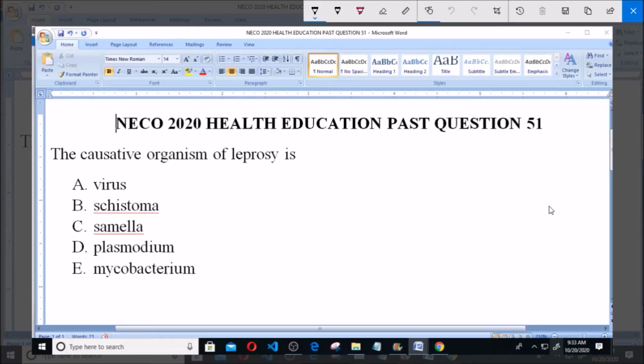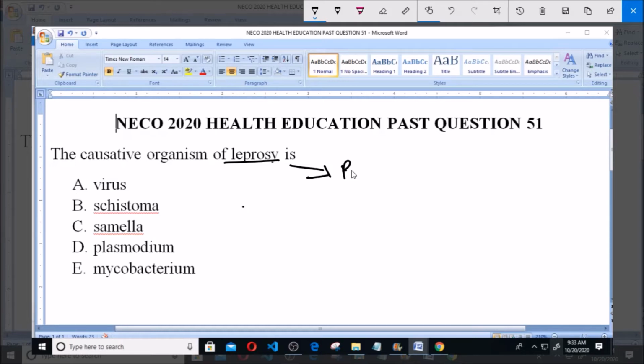Last question, 51. The causative organism of leprosy is A. Virus, B. Schistoma, C. Salmonella, D. Plasmodium, and E. Mycobacterium. Now, leprosy, like we know, is caused by bacteria. A bacteria causes what? Leprosy.